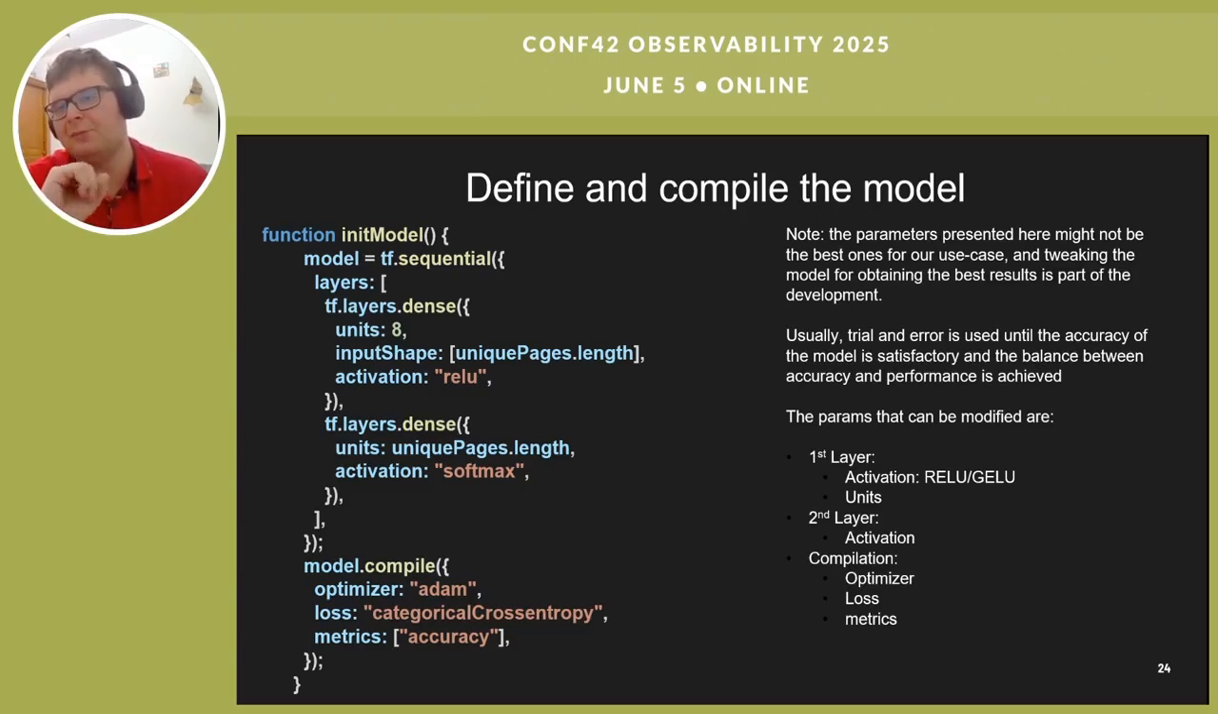You can see on the slide here what you can change in your example. You can search online for all of this: how to change the activation, how to change the units, the optimizer, the loss, and the metrics. So what do I have right now? I have the model. But what is this model? This is the brain of the system.